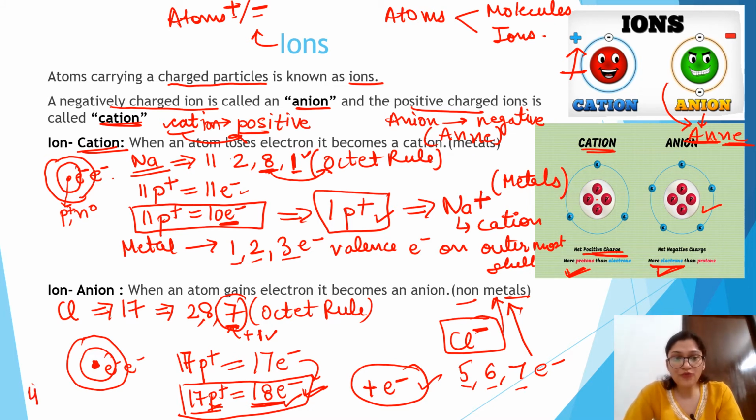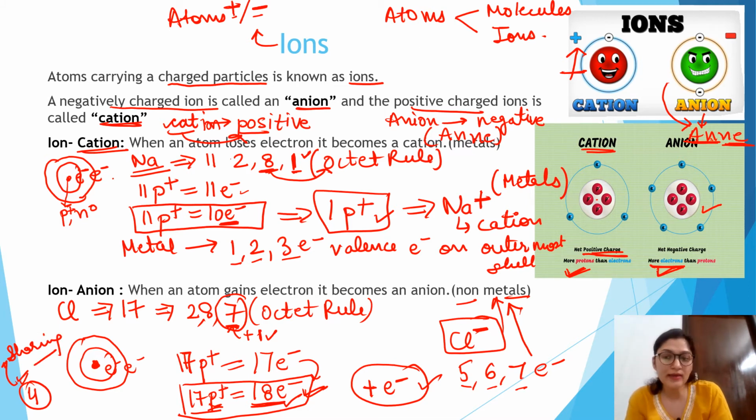Then what about 4? Fourth number. See, the fourth number depicts that there is neither loss nor gain. It will do the sharing part. It will do the sharing of electrons, because it is very difficult to lose 4 electrons, and to gain 4 electrons. That is why the 4 valence electrons do the sharing part, right?